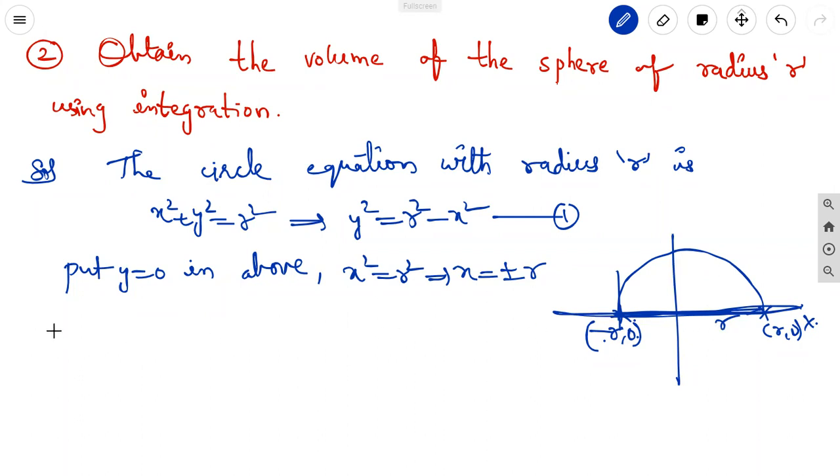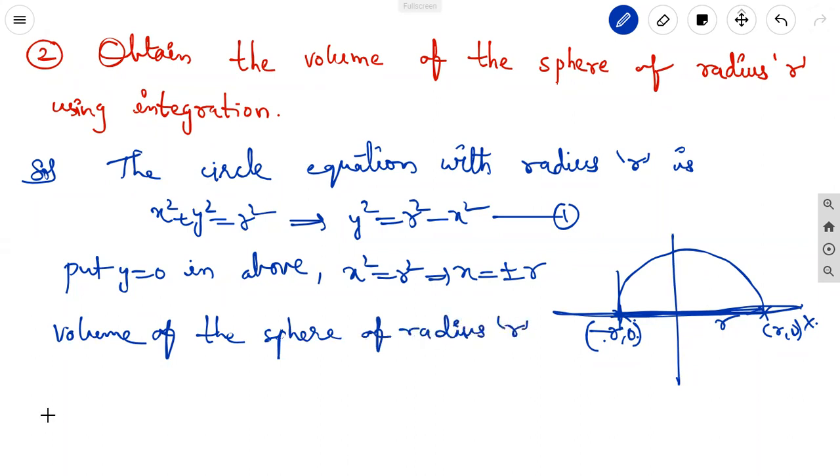For that, the volume of the sphere of radius small r about the x-axis is equal to integral a to b pi y square dx.